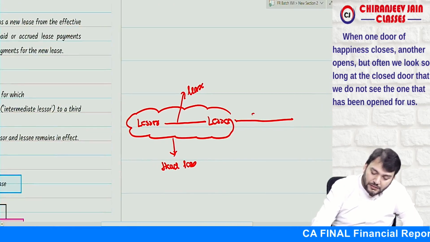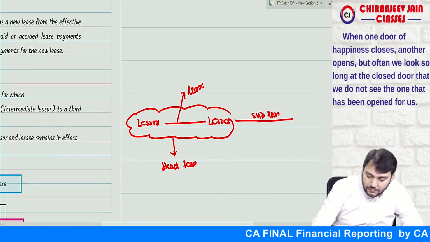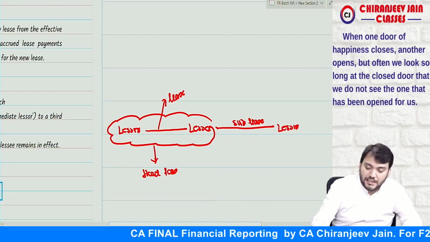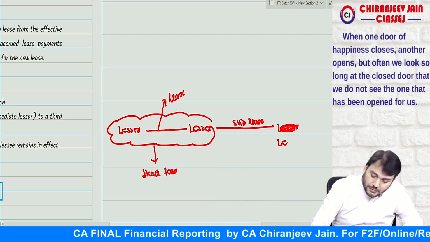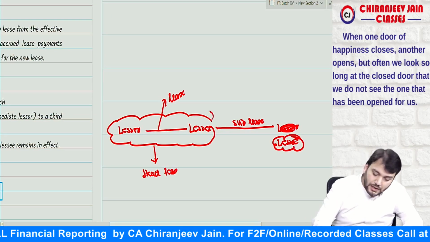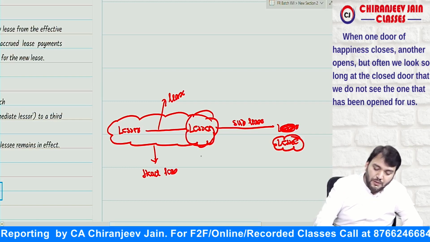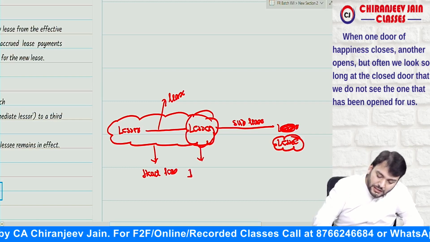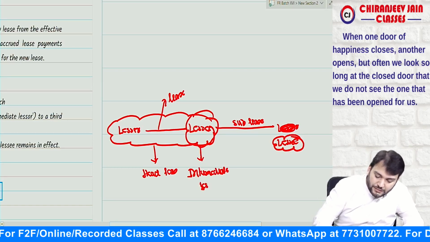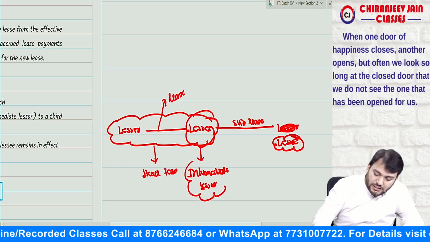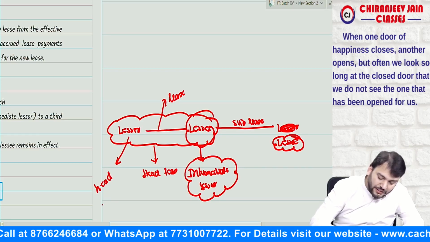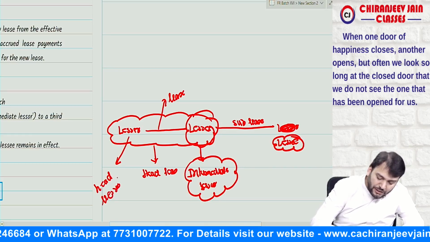Then they will sublease to another person. So this will become lessee in case of sublease, and this will be known as intermediate lessor, and this is known as head lessor. Are you getting what I am saying?